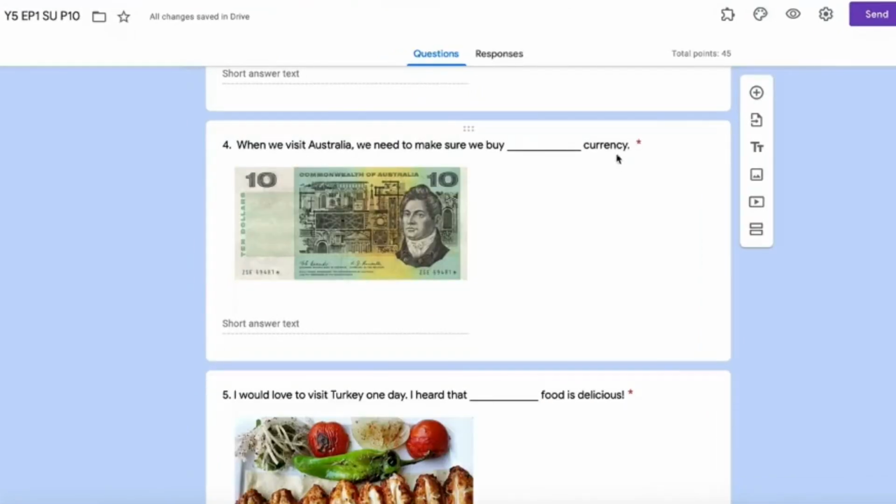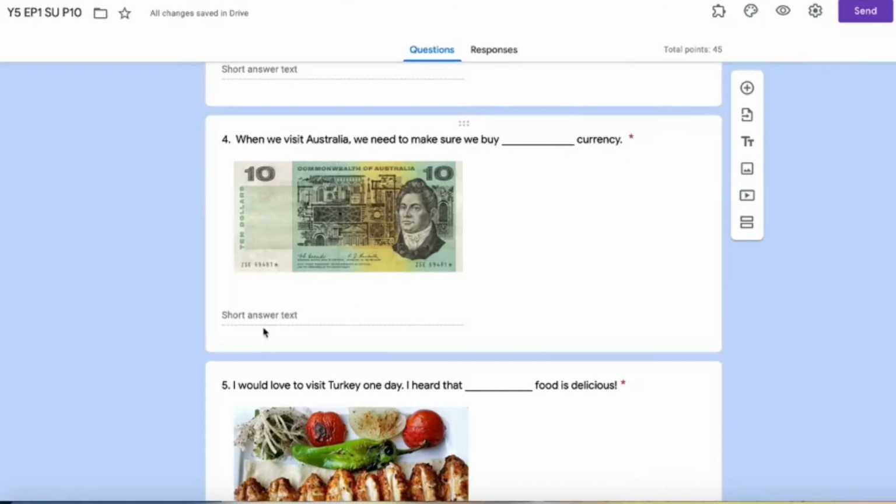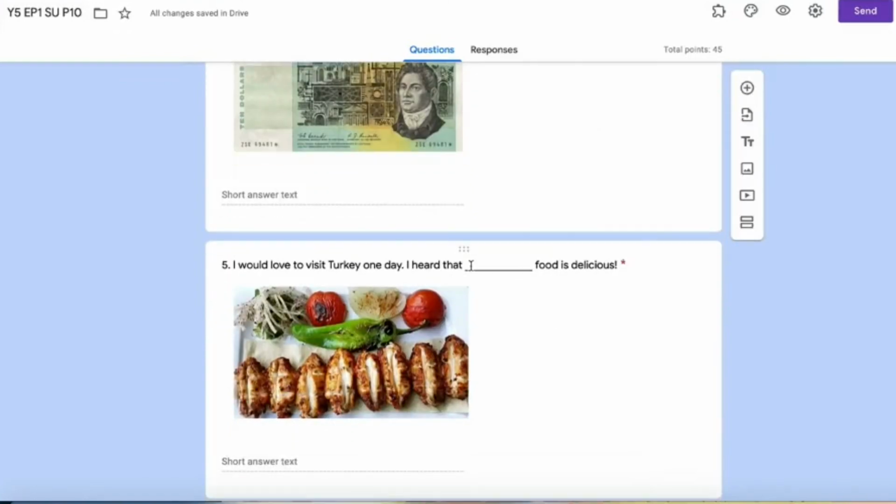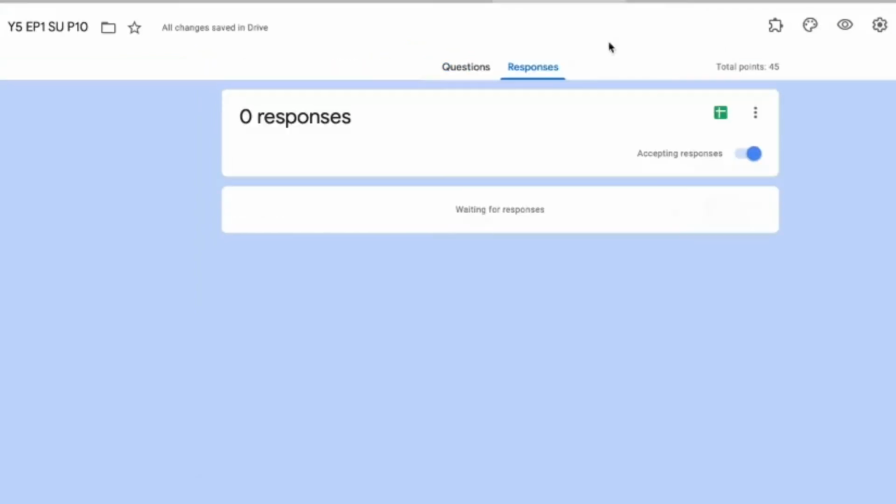When we visit Australia, we need to make sure we buy currency. Currency ni money, mata wang. And last one, Turkey. I heard that food is delicious. What is the answer? Type your answer here.